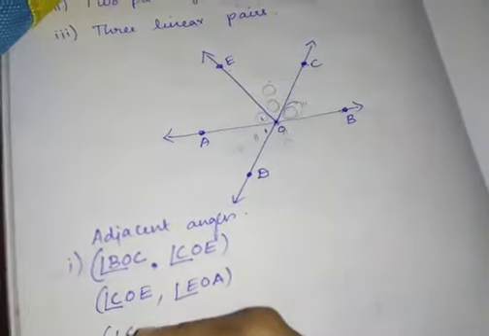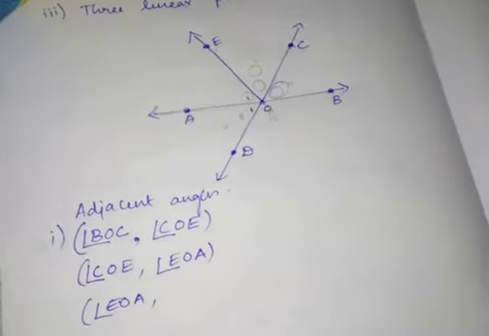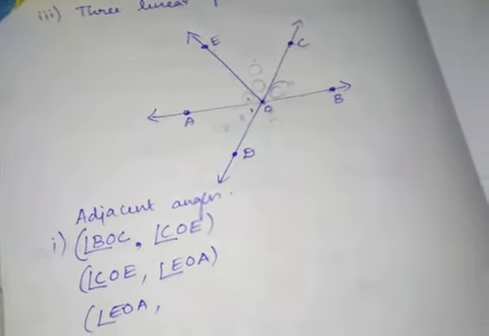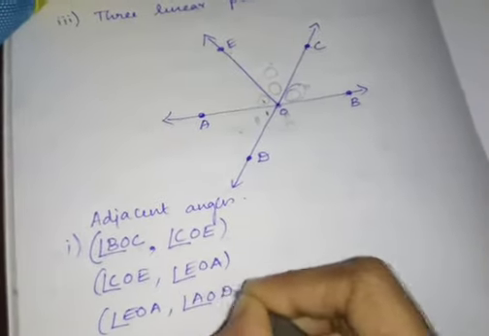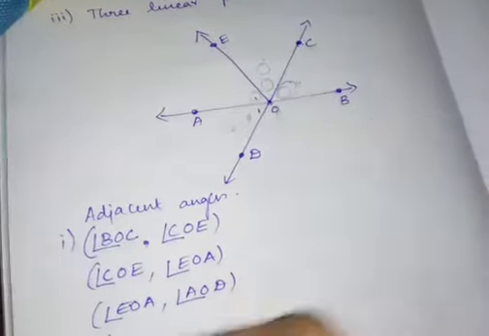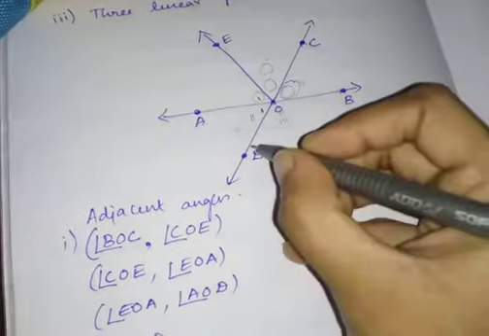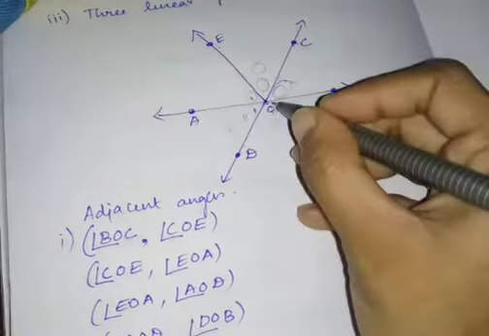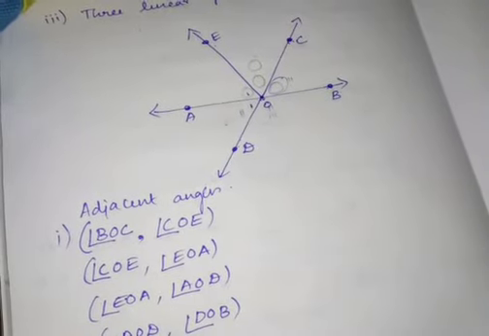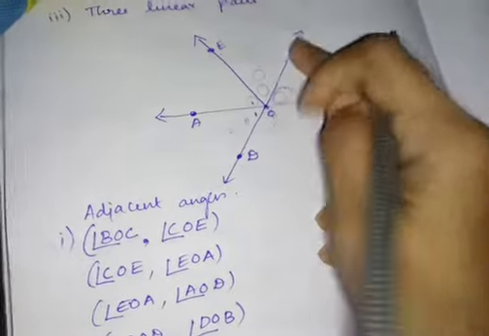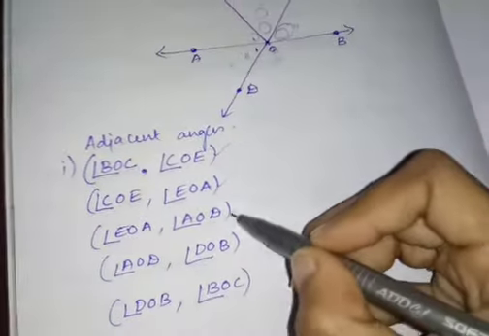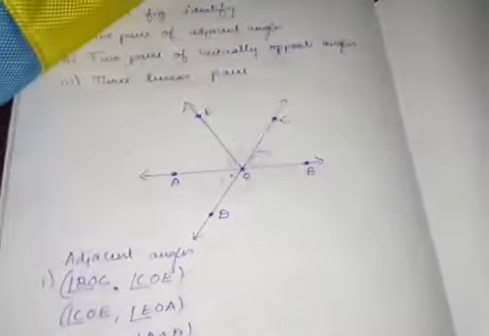Next, EOA. You should not leave anything, okay? Because everything is adjacent only. EOA, AOD. Next, AOD, DOB. Next, DOB, comma, BOC. Check whether you have written all the pairs. So this is 1 pair, 2nd pair, 3rd pair, 4th pair, 5th pair. All the 5 pairs of adjacent angles I have written.